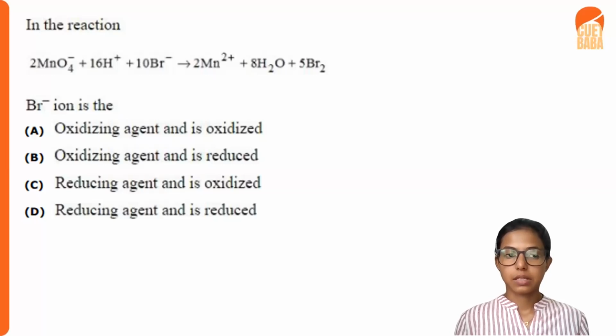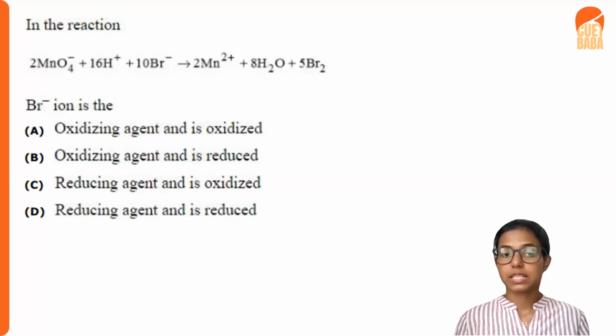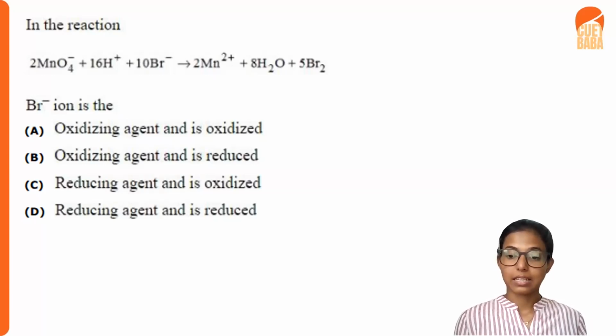So a reaction scheme is given here. In the reaction, 2MnO4⁻ + 16H⁺ + 10Br⁻ gives 2Mn²⁺ + 8H2O + 5Br2. We want to say what is the role of Br⁻ here. So A option, Br⁻ ion is an oxidizing agent and it is oxidized. And B option, Br⁻ is an oxidizing agent and it is reduced. And C option, Br⁻ is a reducing agent and it is oxidized. And D option, Br⁻ is a reducing agent and it is reduced.